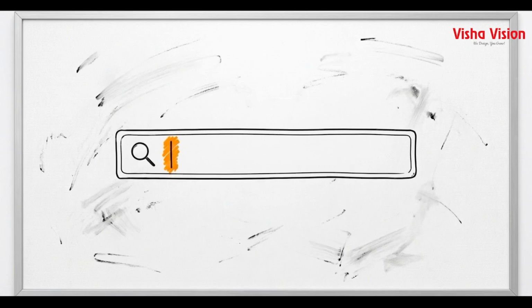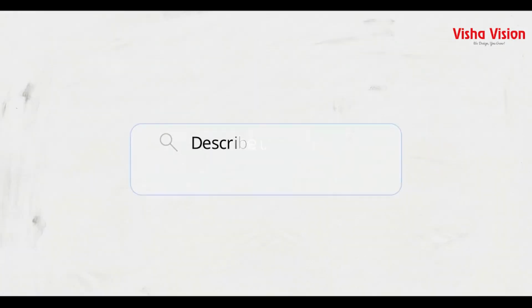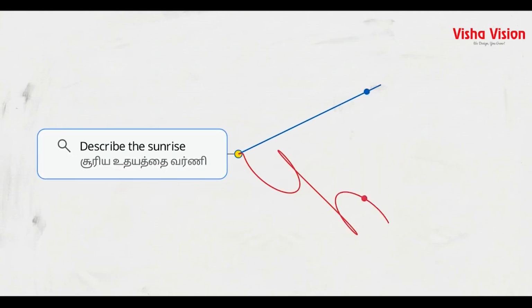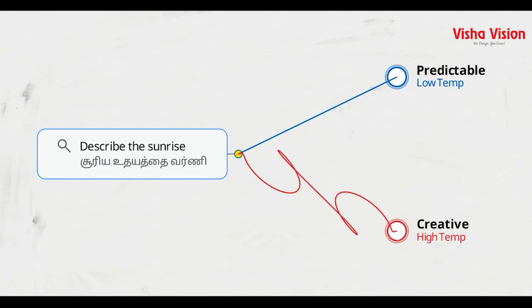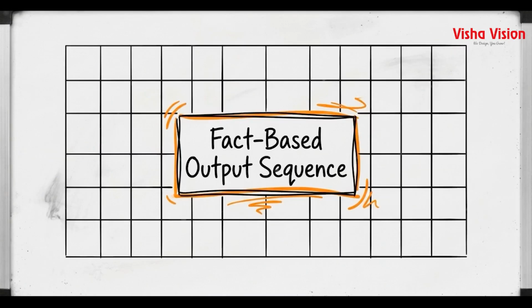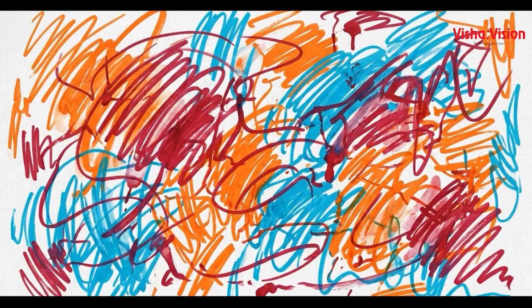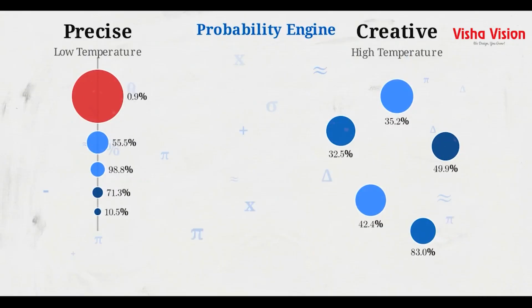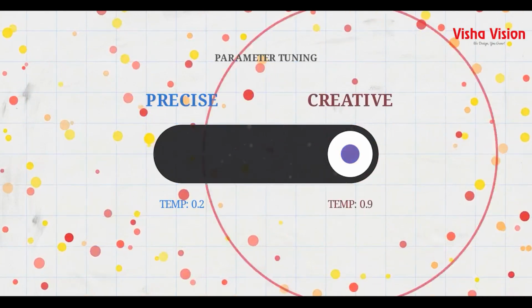To see the impact of these settings, we can run a single simple prompt, like "describe the sunrise," or in Tamil, "Surya Udayate Varni," through two entirely different parameter configurations. Under the first configuration, the output is rigidly factual. The AI states, "The sun rises in the east." Under the second configuration, using the exact same prompt, the output becomes highly stochastic and unpredictable. The AI writes, "A hero of fire piercing the night's blanket." These variations aren't random. They are the result of adjusting specific numbers in the probability engine to force the model into either a precise or a creative mode.